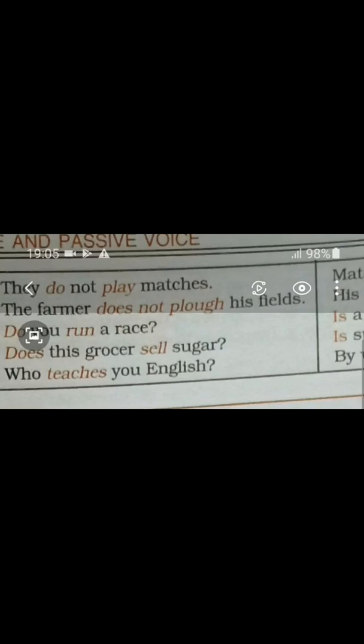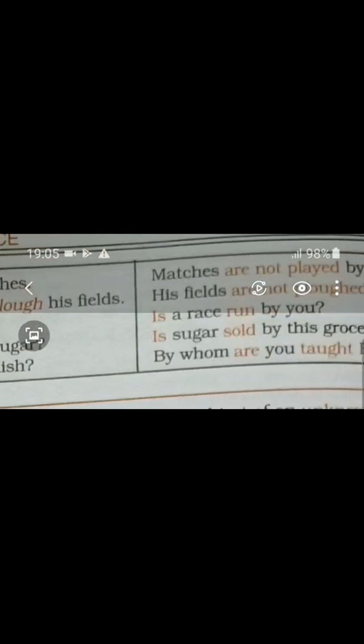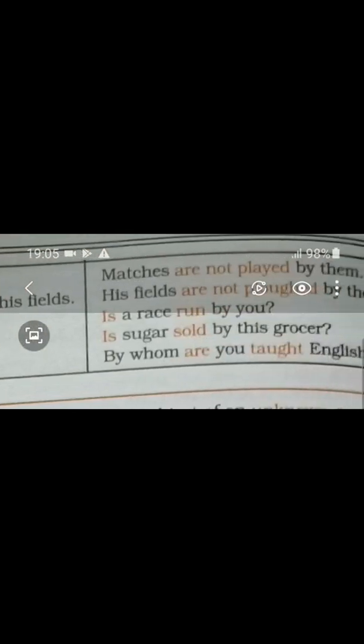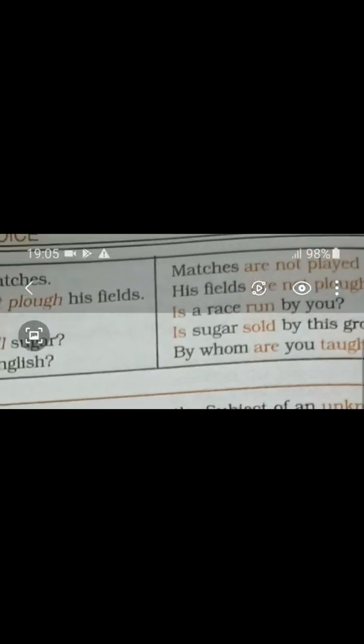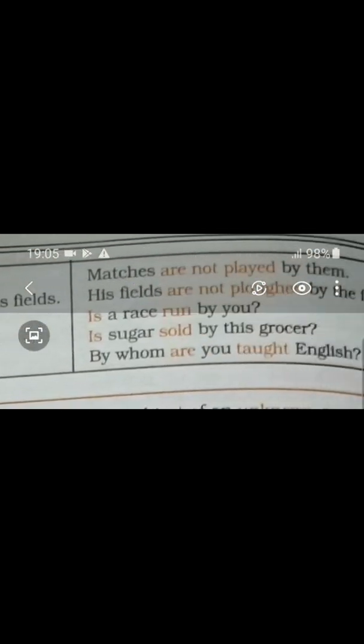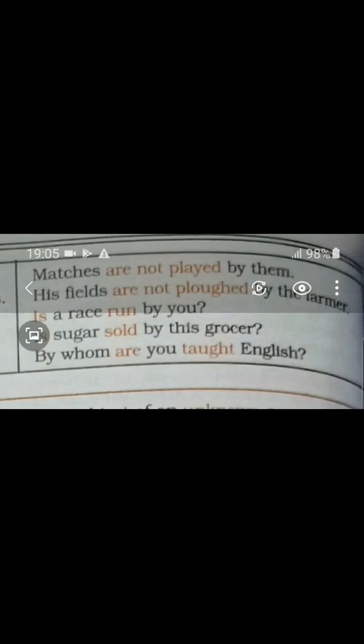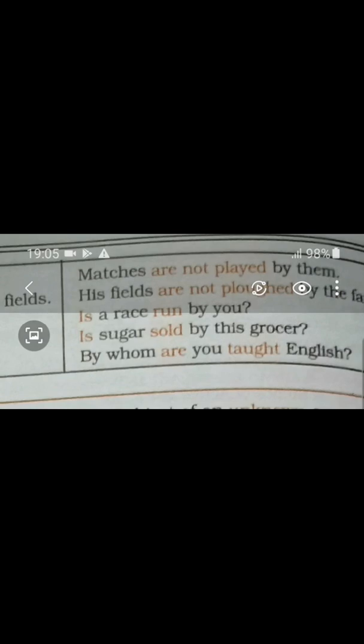Now you English. You is almost remaining at the same position, but are is used before it, and English is at last only. So by whom are you taught English?